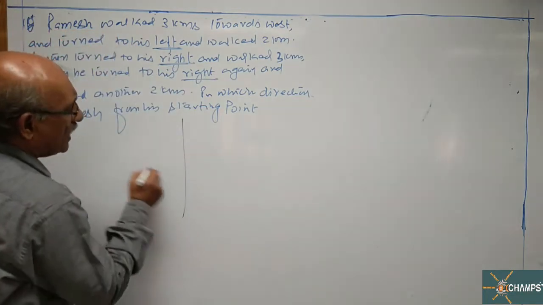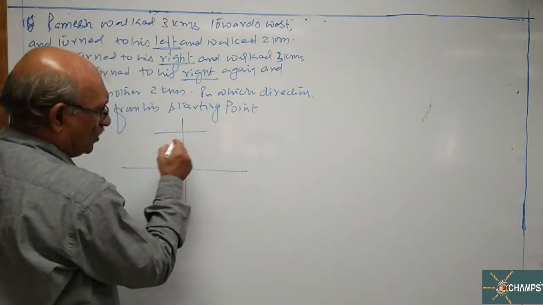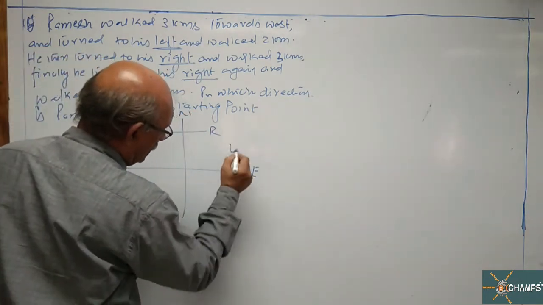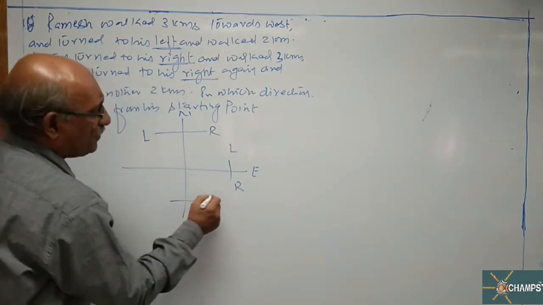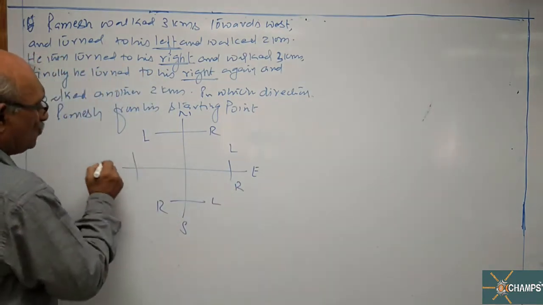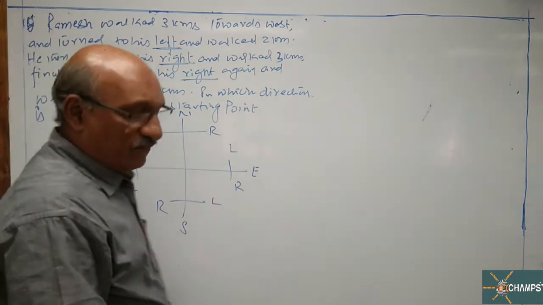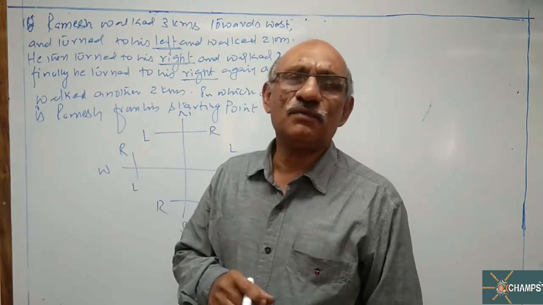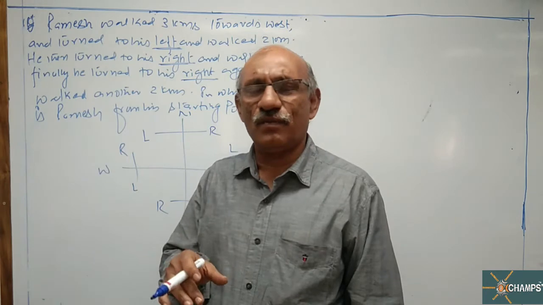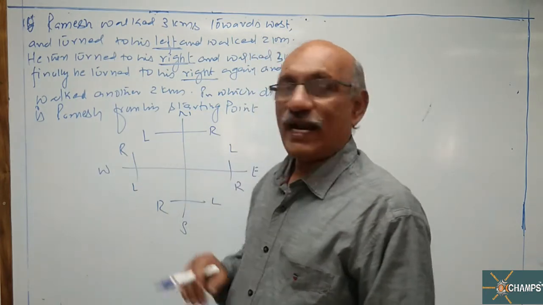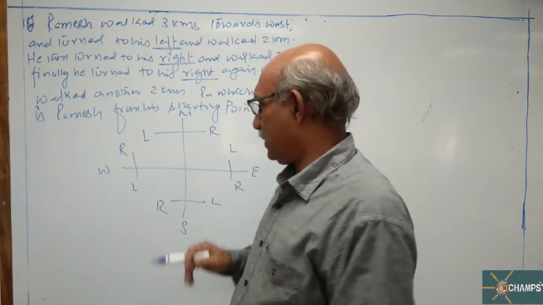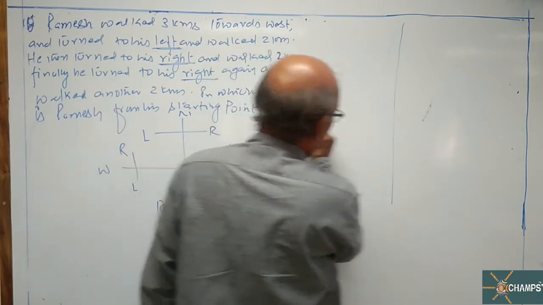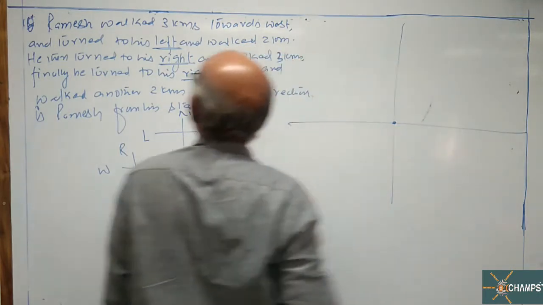Look at this, as I told you in the last class also. First a rough figure. This way you take up north, right, left. This is east, left, right. This is south, again left, right. This is west, left, right. This is the rough figure, sir. You can draw it in the examination also on your question paper, because some space is provided on the left hand side. For every problem you have a margin. So to have an idea or to avoid any type of mistakes in the exam, you draw this way. Now let us see the solution.